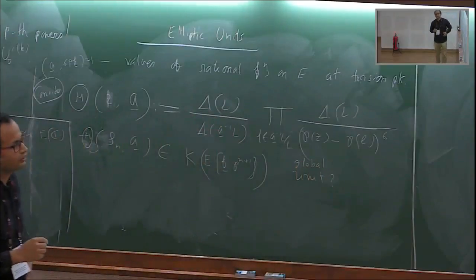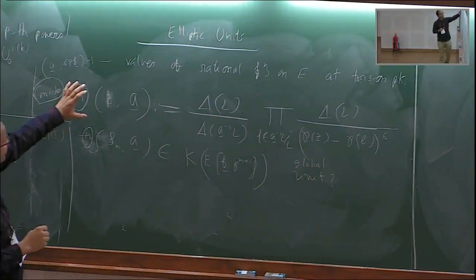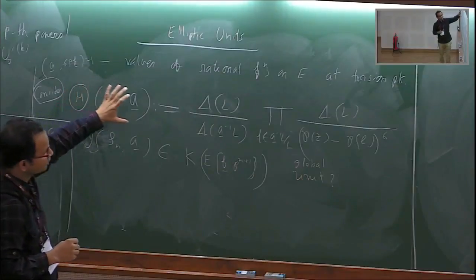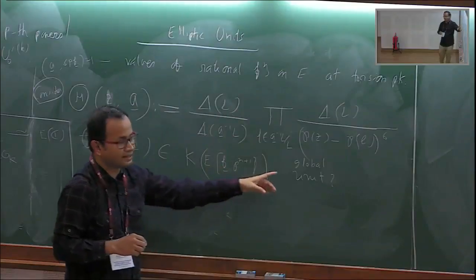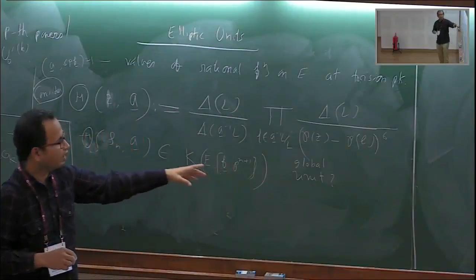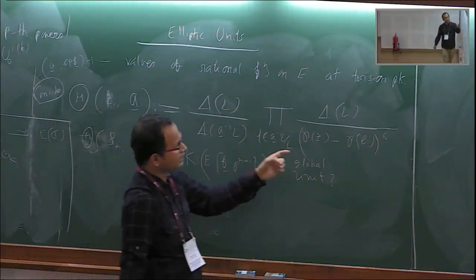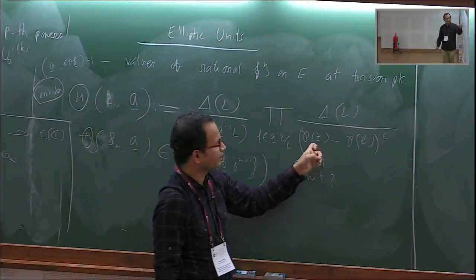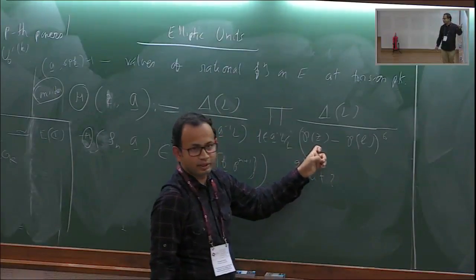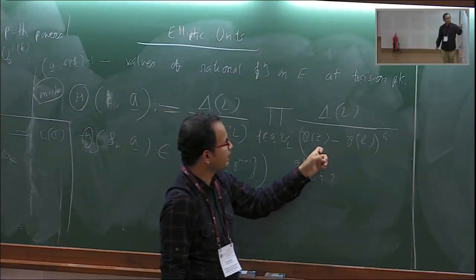Okay, so what we are doing is we are using this function. We are evaluating it at torsion points, and we are claiming that this is giving us a global unit. Now it will be a global unit if it is a unit at each prime. So I have to check that this is actually a unit at all primes.